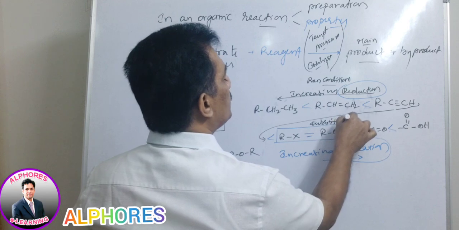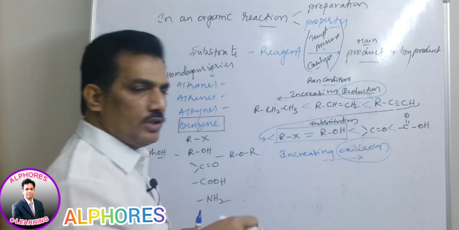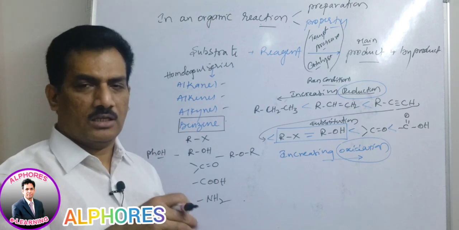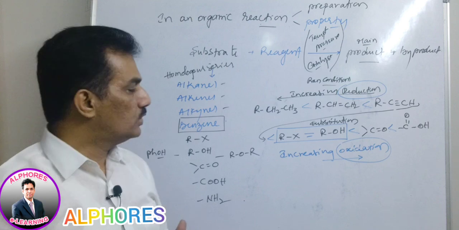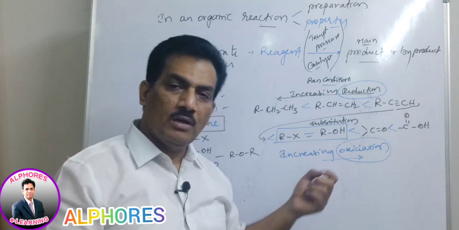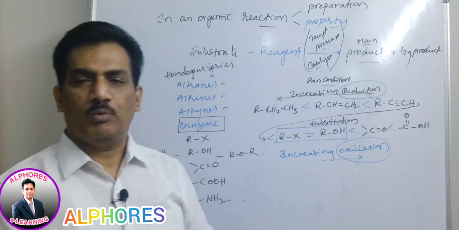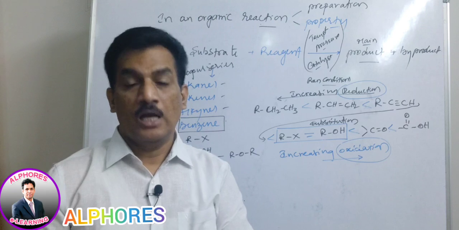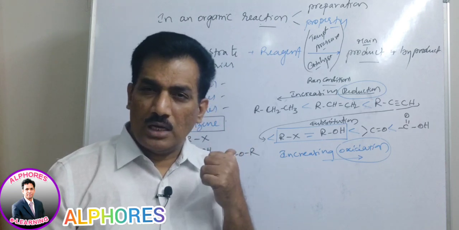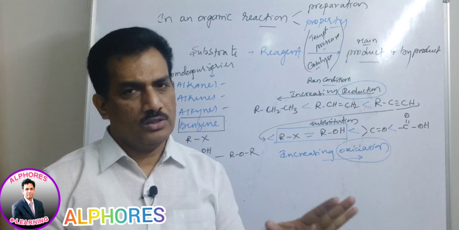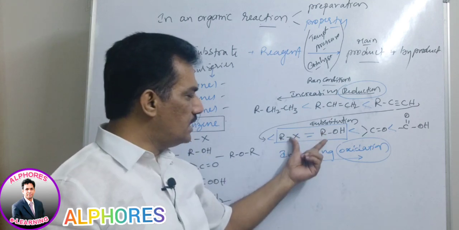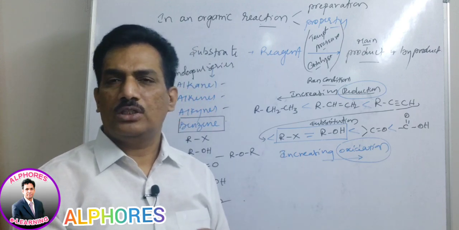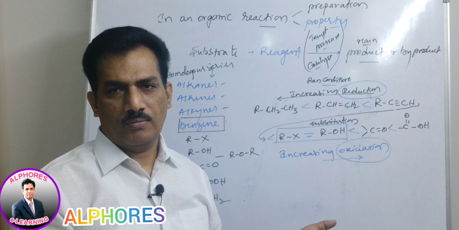Already you know the word substitution is nothing but one substituent, that is one chemical species, coming in the place of another chemical species in the compound. So when the reaction is from alcohol as substrate to form alkyl halide, there we have to imagine substitution. If alcohol is the product from alkyl halide, there also it is substitution. There is no oxidation, there is no reduction. Except in this case, in all the cases it is a simple sequence. Left to right is oxidation, right to left is reduction.